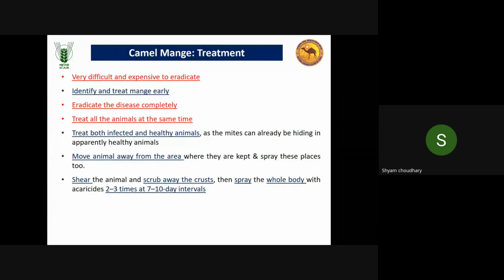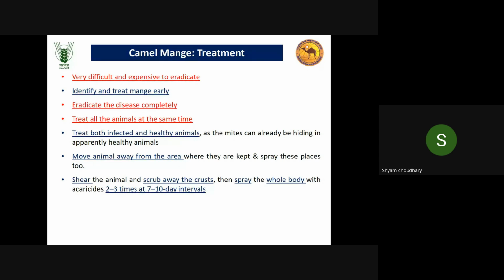Then treatment is very difficult and expensive, because in any skin infection, like in humans as well, it is very difficult to treat because of the low permeability and bioavailability of drugs in skin. It is very difficult, and it will take time to treat. If we identify and treat in the early stage, then it is comparatively easy to treat. So we should keep in mind that we have to eradicate the disease completely.